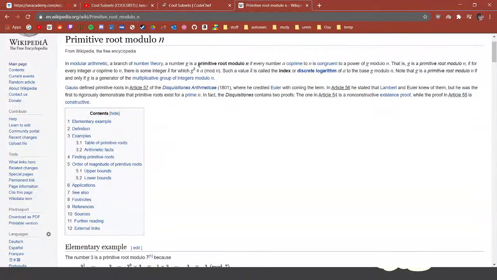But a primitive root is basically a generator which generates all the numbers for a modulo n.